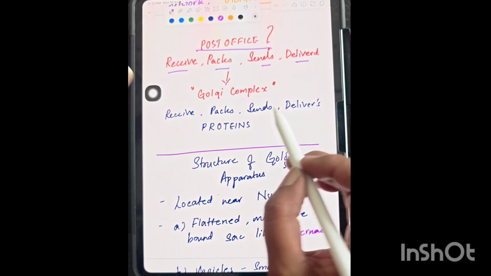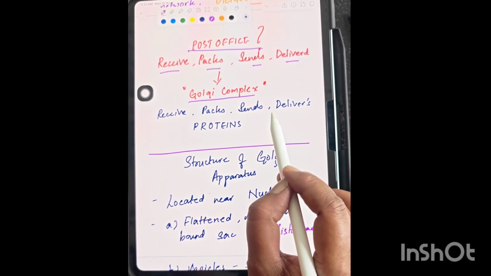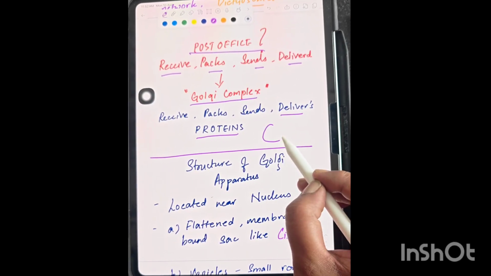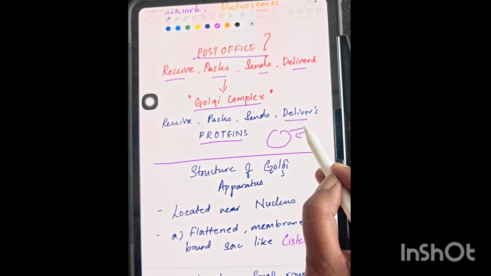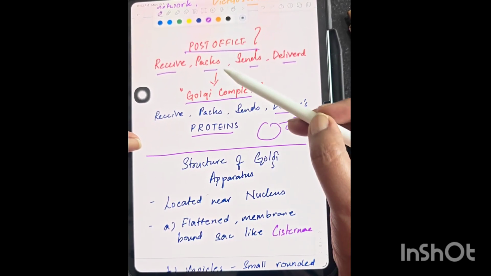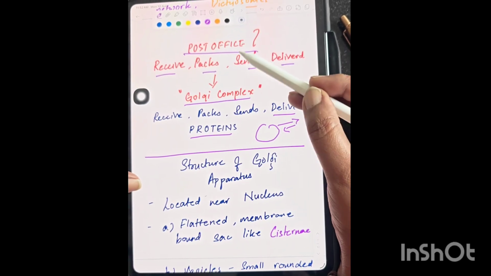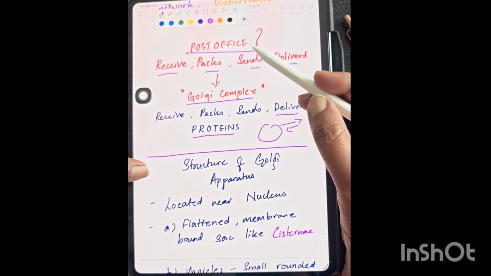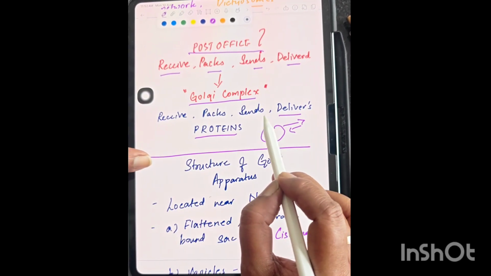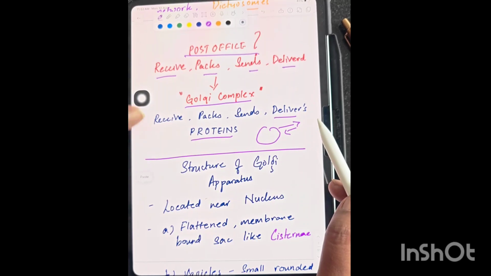Similarly, in the cell there is a Golgi complex which receives, packs, sends and delivers the protein to different places, either inside the cell or outside the cell. That's why the Golgi complex is also called the post office of the cell. So it will be easy for you to remember its function: it receives, packs, sends and delivers the protein within the cell or outside the cell.